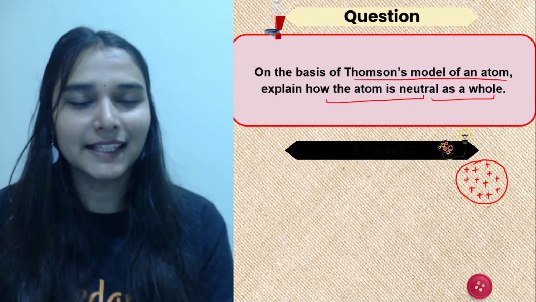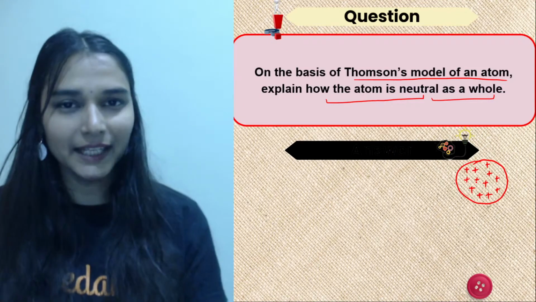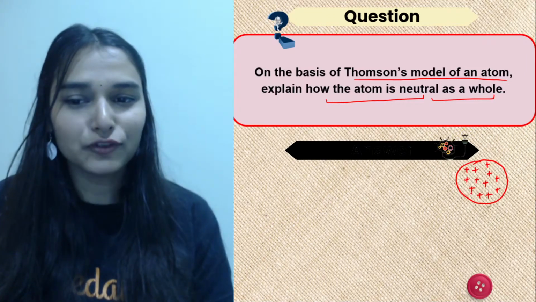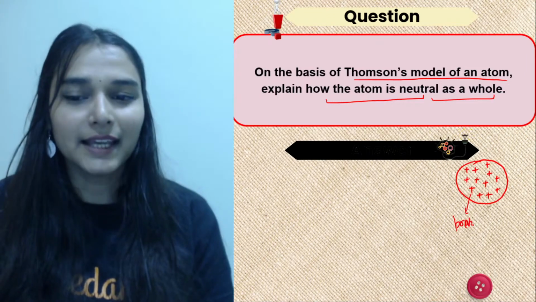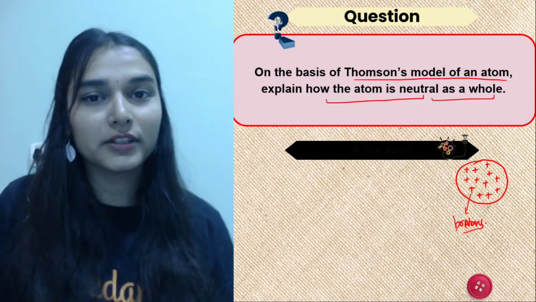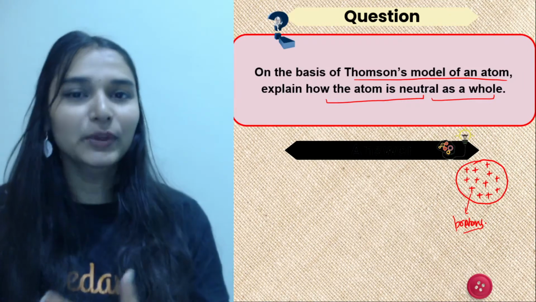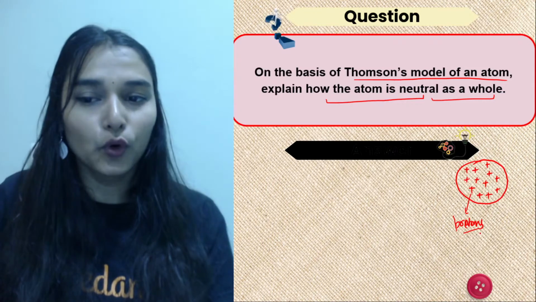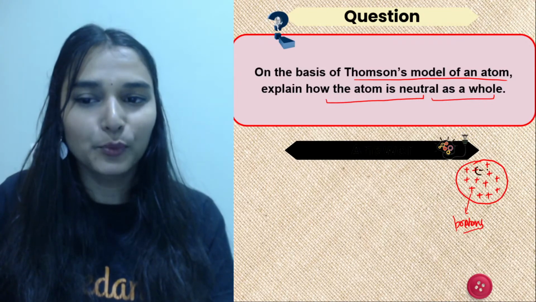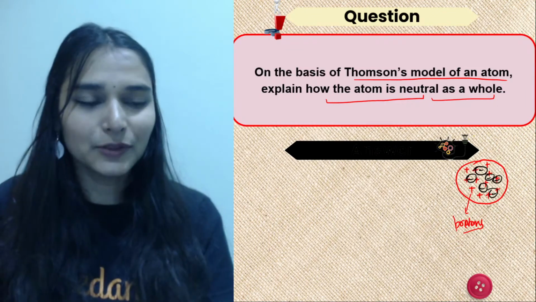So what he said is that just like in a watermelon you have your favorite red edible part, in an atom there is a sea of positive charge. And what is this positive charge? Of course, they are the protons. There is a sea of positive sphere, and over this positive sphere, like in a watermelon, you have black seeds embedded over the red part. Similarly, inside an atom, over this proton sea, we have the negatively charged electrons embedded like the seeds in a watermelon. This is what he said.